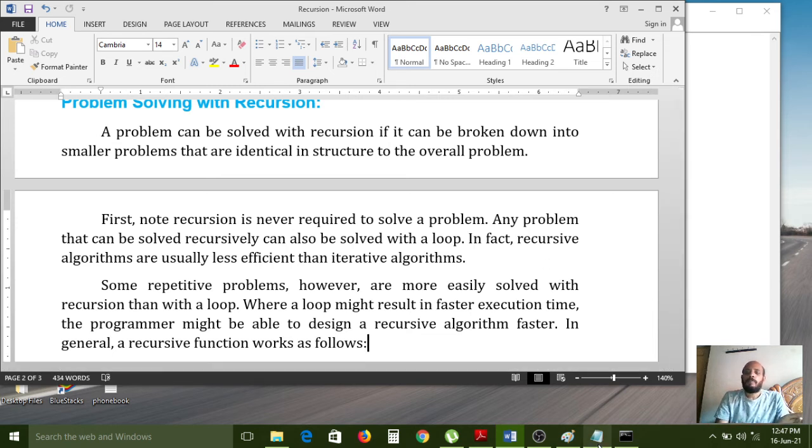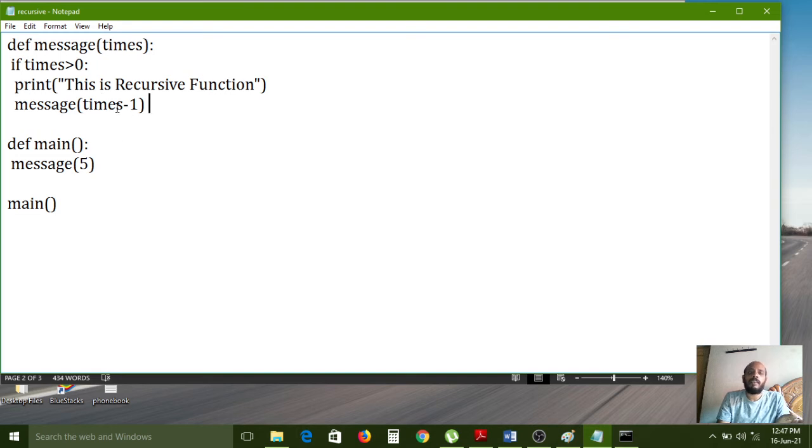Here I gave message(times - 1). I have mentioned this because I have reduced the number of iterations. For the first iteration, times is assigned 5, and the message function is executed, but internally that message function again calls the message function itself. While executing the second time, I have reduced the problem: 5 minus 1, this replaces times. 5 minus 1 is 4, so that value 4 is assigned to the times variable again.